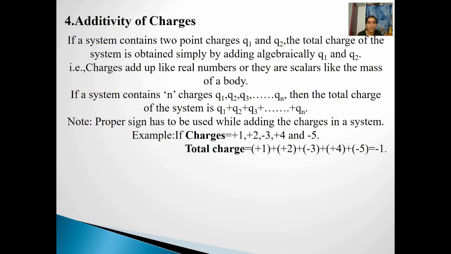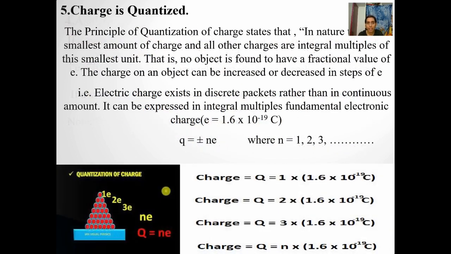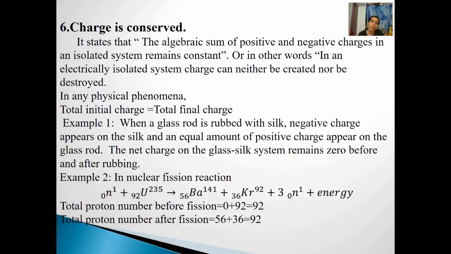The fourth characteristic is additivity of charges, right? And the fifth one is quantization of charge, which means charge will always exist in discrete packets, that is, integral multiples of the fundamental unit of the charge, right? And charge is always conserved, right? It means the total charge initially will remain the same after the completion of the process, right?